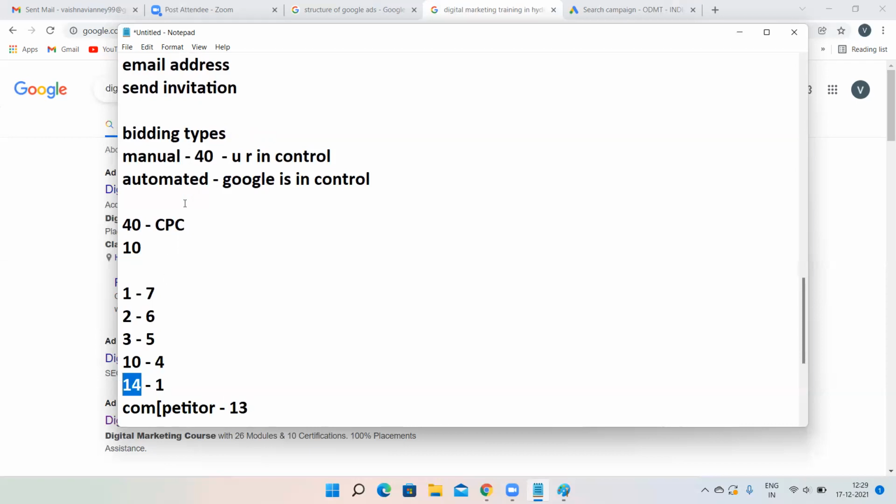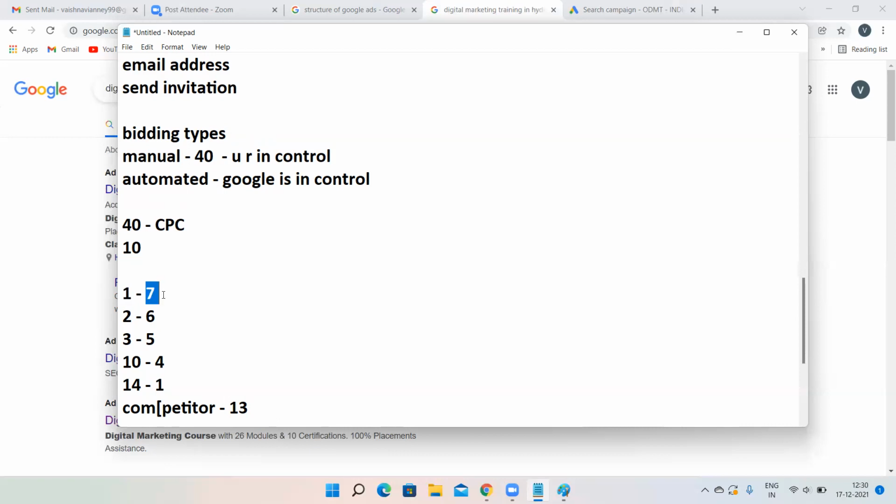See, manual bidding, as I told you, you are in control. There are a lot of problems with manual bidding. You can never predict how much your competitor is paying. Obviously you can never predict it for automated bidding also, but if you go for manual bidding, you have to start with 1 rupee only. First start with 1 rupee, then see where you are appearing.